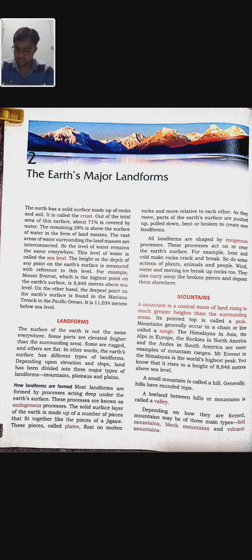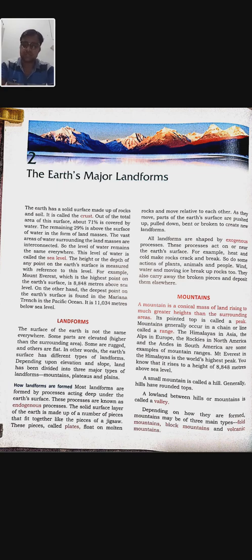In our last video I discussed the landforms and the types of landforms. Landforms are of three types: mountains, plateaus, and plains. And how are the landforms formed? They are formed by endogenous processes and exogenous processes. Endogenous processes are the processes which take place deep under the surface of the earth, and exogenous processes are the processes which act on or near the surface of the earth.